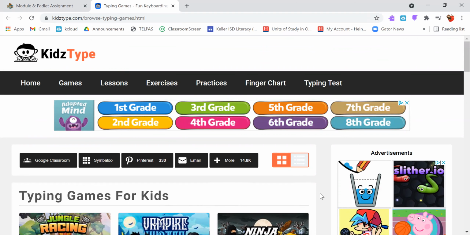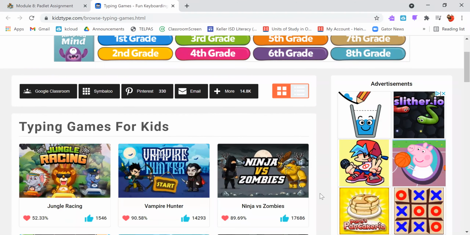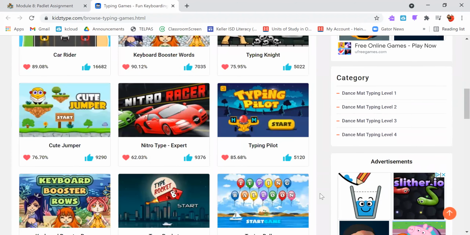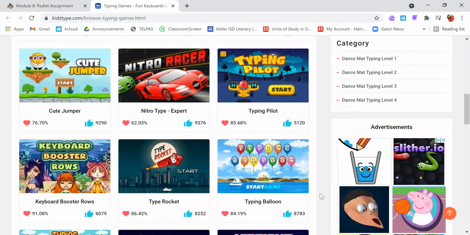If you do accidentally type on the advertisement, that is okay. You can always X out or back up. But there are lots of different typing games here. So you can choose which one of your games that you would like to play to continue strengthening your typing skills. You can also look and see how liked these tools are.